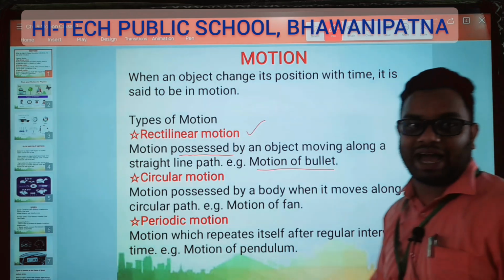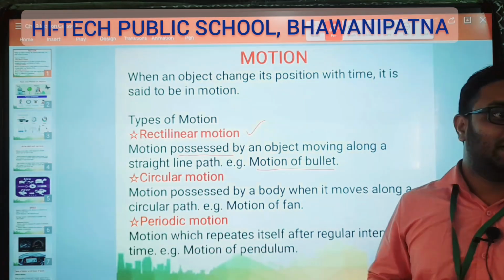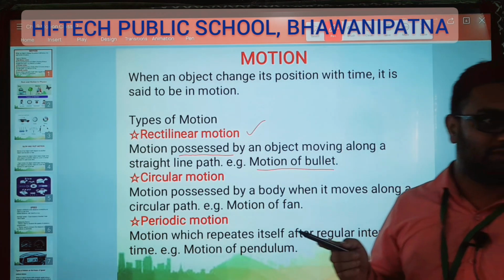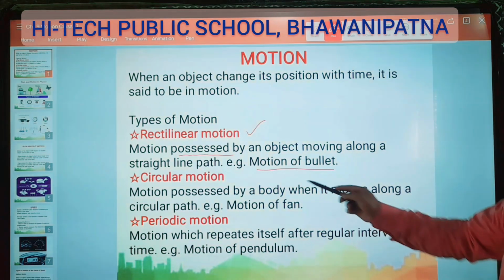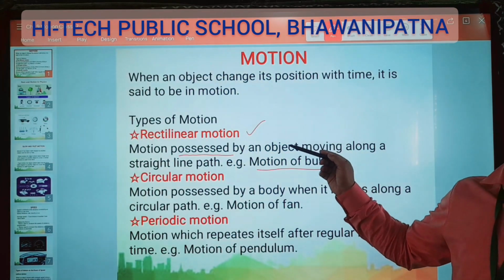When somebody fires a bullet with a gun, what will happen? The bullet will travel in a straight line. Yes or no? That is the motion known as rectilinear motion.